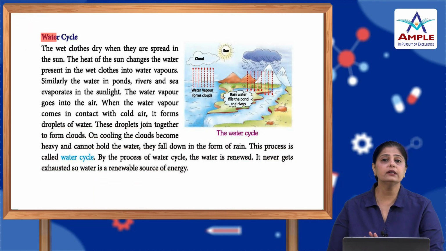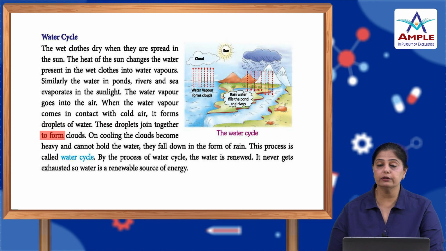Now, what is a water cycle? The wet clothes dry when they are spread in the sun. The heat of the sun changes the water present in the wet clothes into water vapors. Similarly, the water in ponds, rivers and sea evaporates in the sunlight. The water vapor goes into the air. When the water vapor comes in contact with cold air, it forms droplets of water.